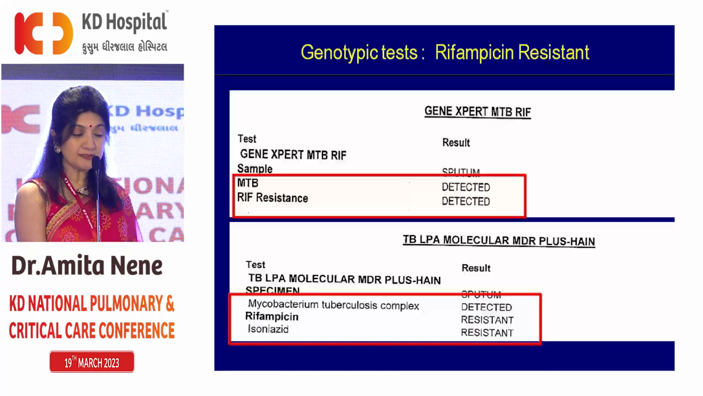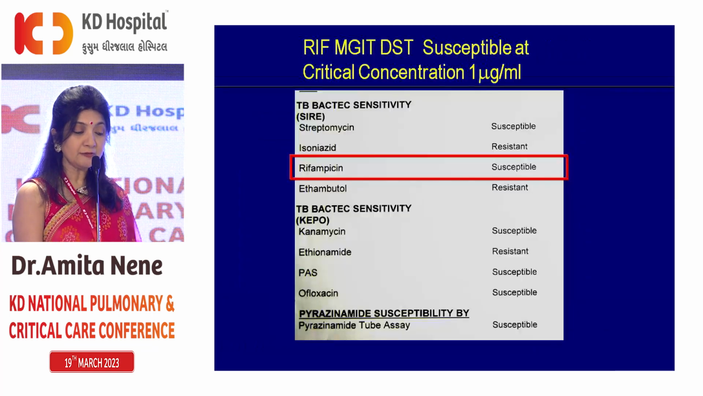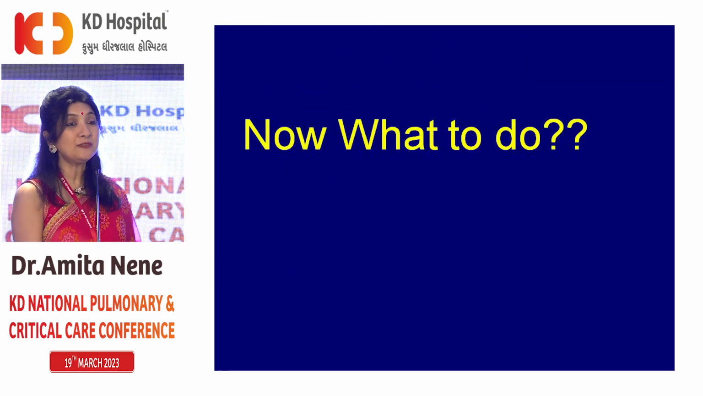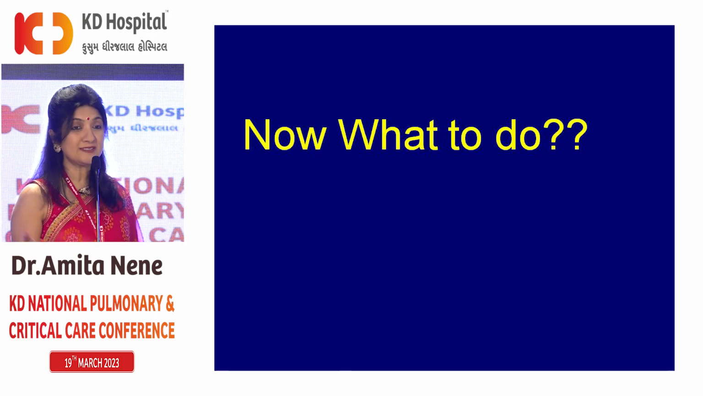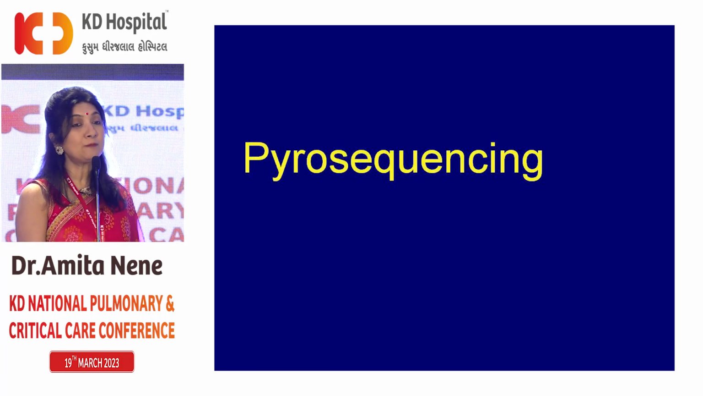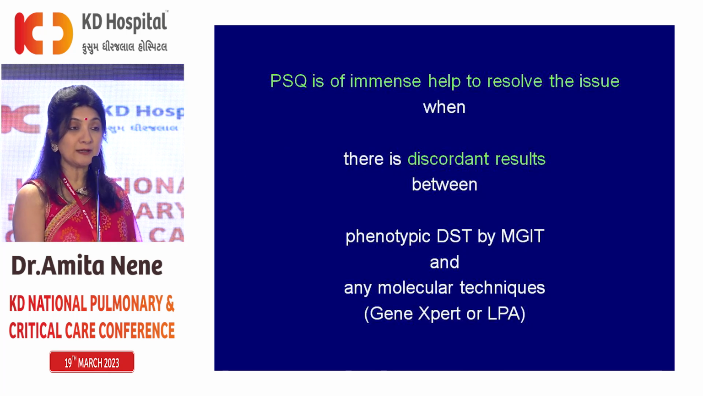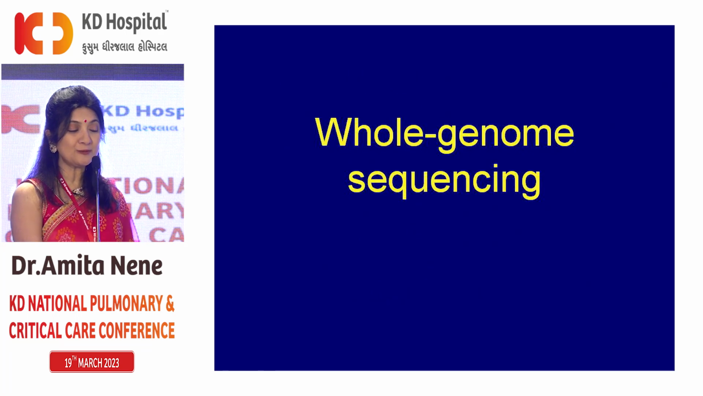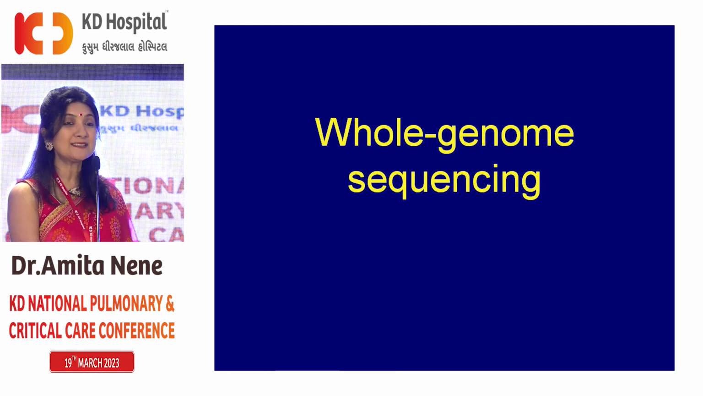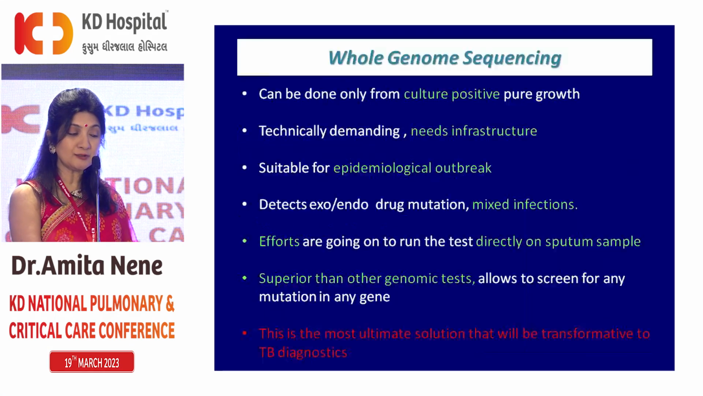I'm just going to end my talk with this case. In this patient, the sputum showed rifampicin resistance on Gene Expert and also on LPA. However, the TB culture midget finally showed that the patient was rifampicin susceptible. So what do we treat this patient as? Because there's discordance. So what to do? This is the time we do pyrosequencing. Whenever there are discordant results between phenotypic and genotypic results, that is the time we do pyrosequencing. And of course we have whole genome sequencing, which is going to be the game changer, which is going to tell us about every possible mutation for every possible drug, which is still not officially introduced in our country.